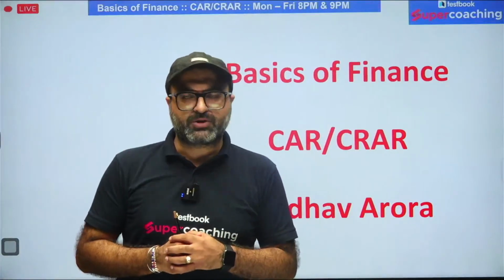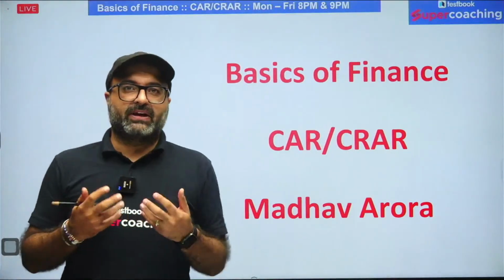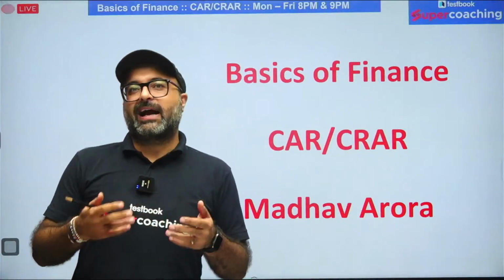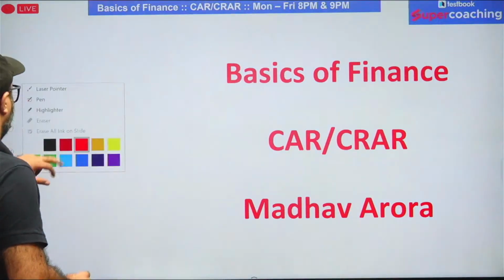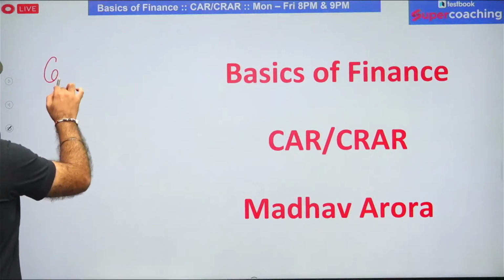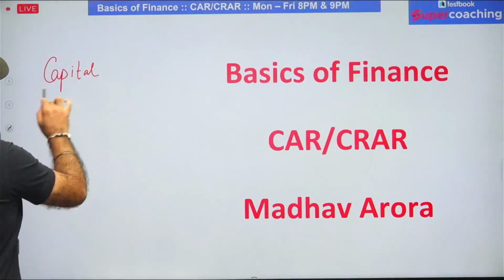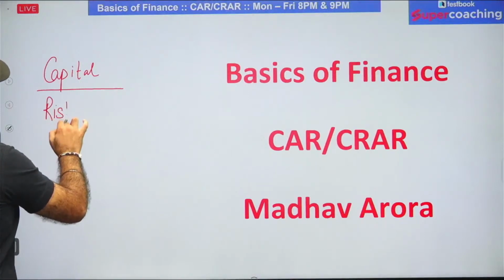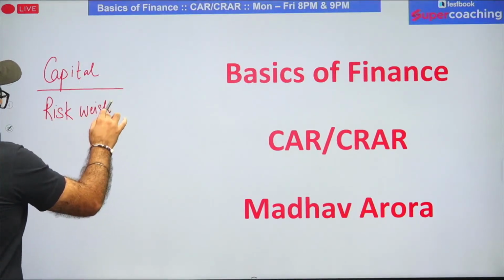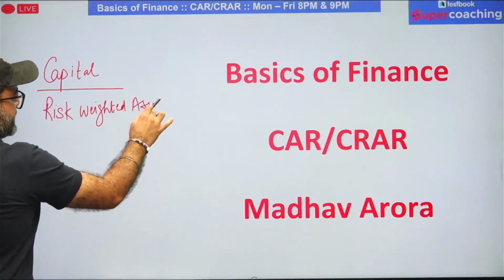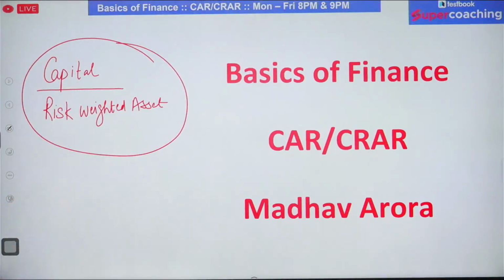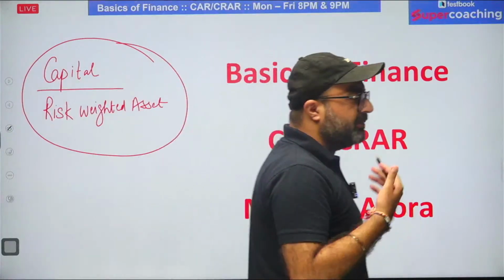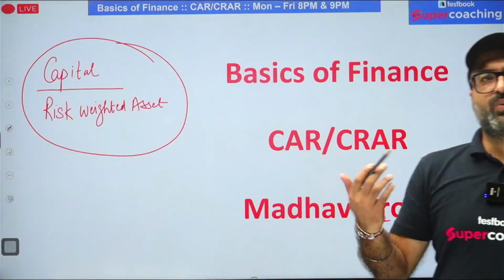Now the question is, what actually is the capital adequacy ratio, or capital to risk weighted asset ratio? If I write down the same term in a mathematical form, it is capital to risk weighted asset, and this ratio is known as CRAR, or CAR, that is capital adequacy ratio. But the question is, sir, what do you actually mean by capital and risk weighted asset?